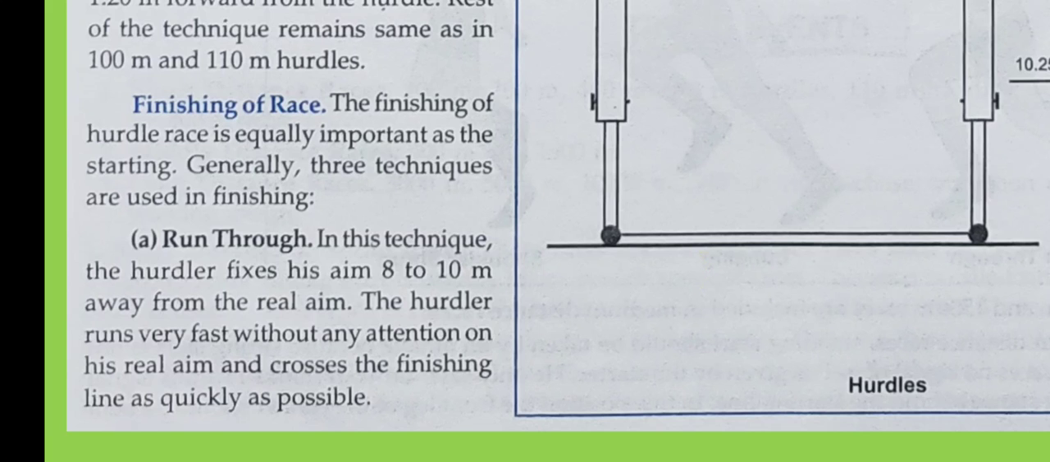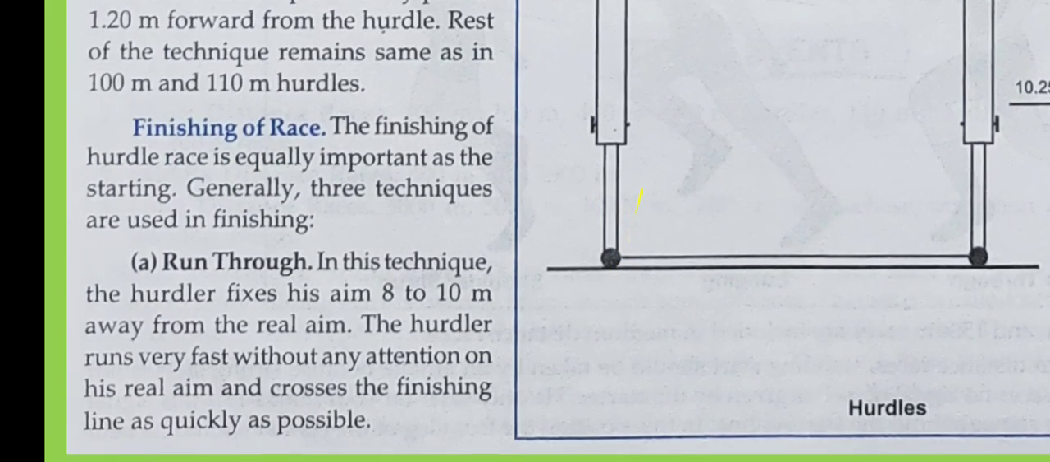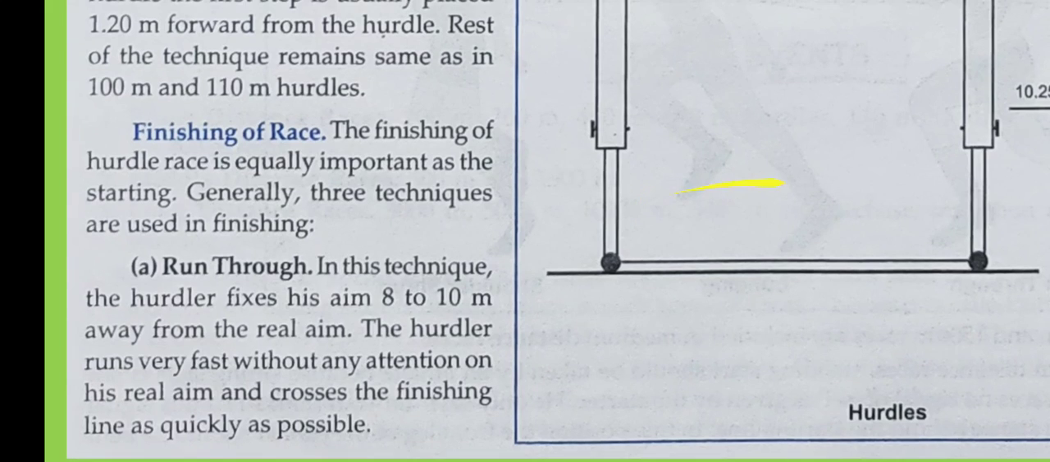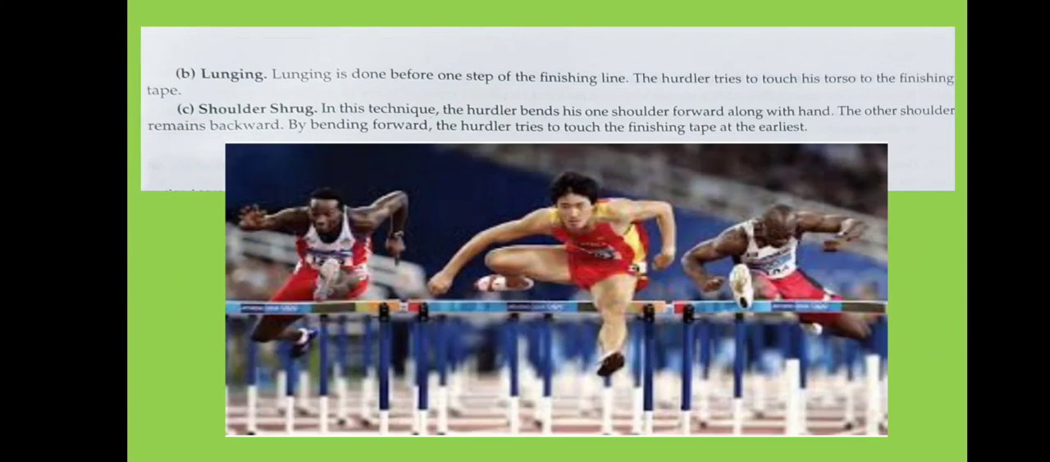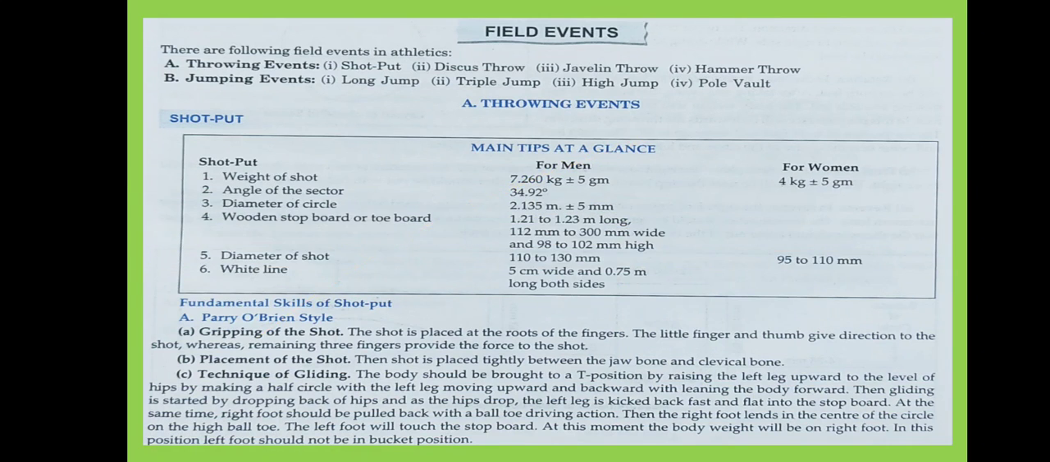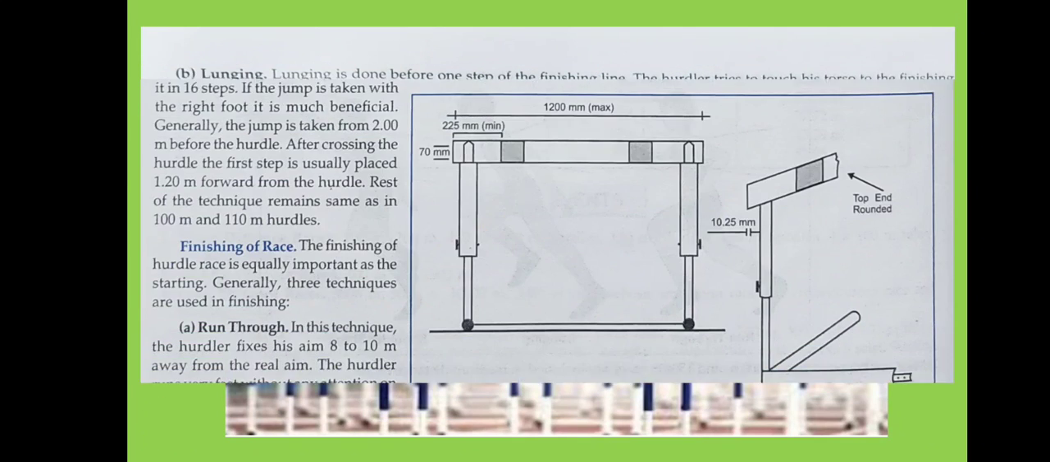Now, generally they show the steps here. The finishing of the hurdle race is equally important as the starting. Just as the starting is important, the finishing is very much important. There are 3 techniques used in finishing: run through, lunging, and shoulder shrug, which we already studied in run. We learned finishing in the earlier run class. The same way is there.